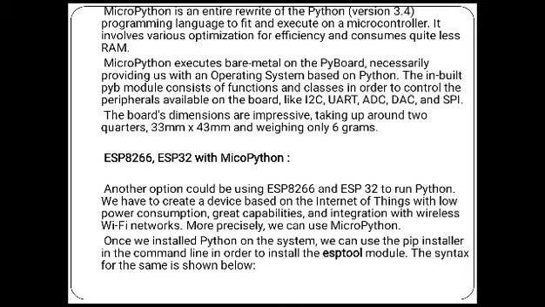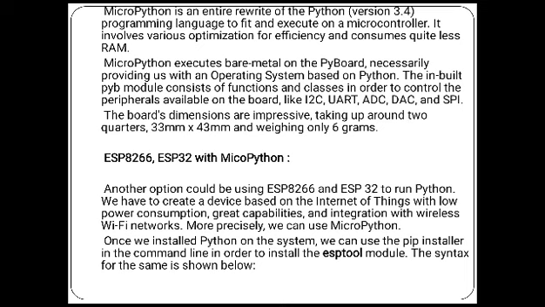The inbuilt Py module consists of functions and classes in order to control peripherals available on the board like I2C, UART, ADC, DAC, and SPI. Another option could be ESP32 and ESP8266 to run Python. We have to create a device-based Internet of Things with low power consumption, greater capability, and integration with wireless Wi-Fi network. More precisely, we can use MicroPython.